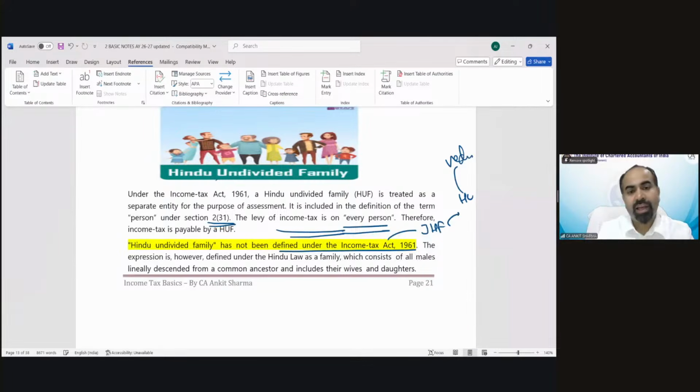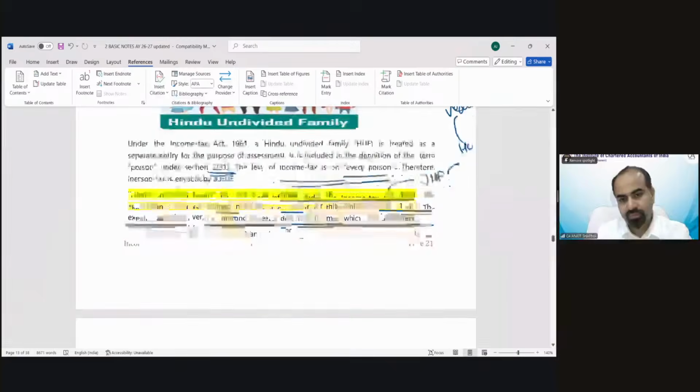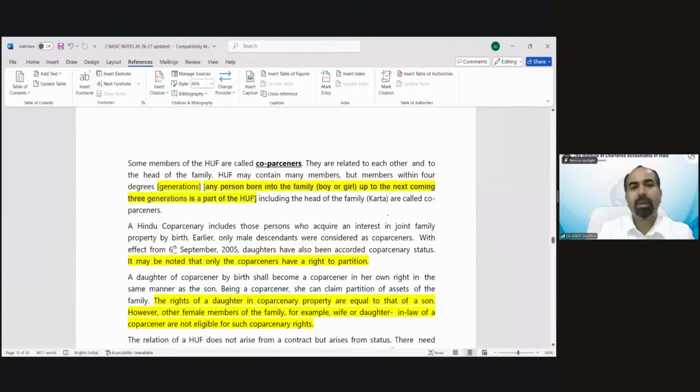The expression is, however, defined under the Hindu law as a family which consists of all males lineally descended from a common ancestor and includes their wives and daughters. Some members of the HUF are called co-parceners. Now, what is a co-parcener? That we will discuss.